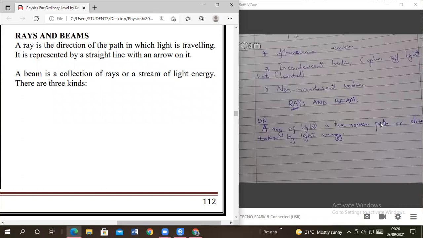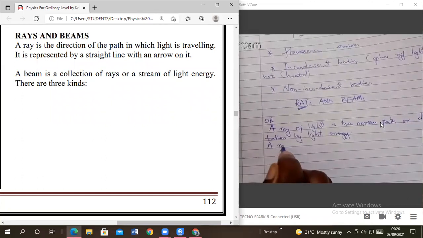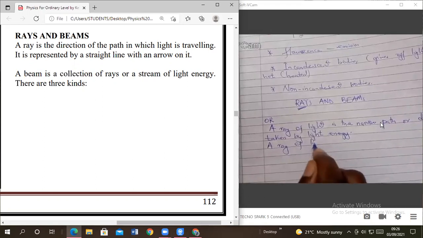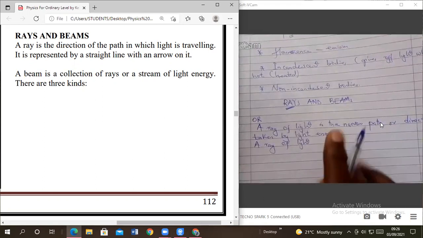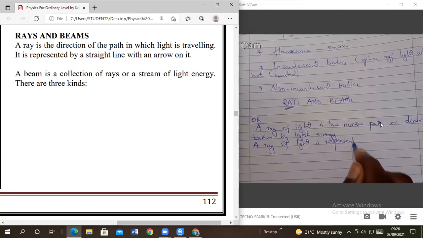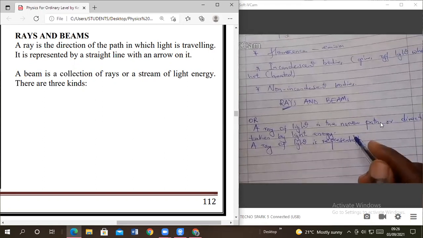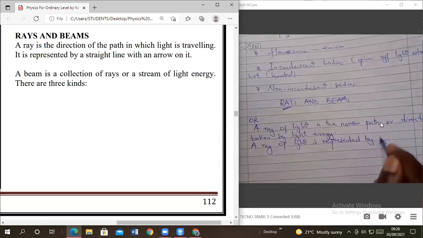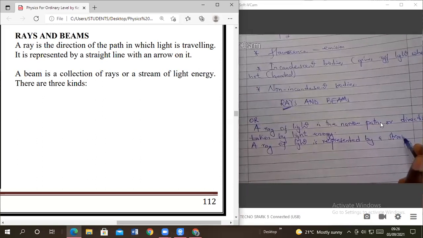Then in another line, a ray of light is represented by a straight line. Remember we said light travels in a straight line, not so?